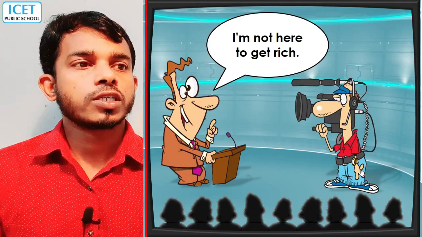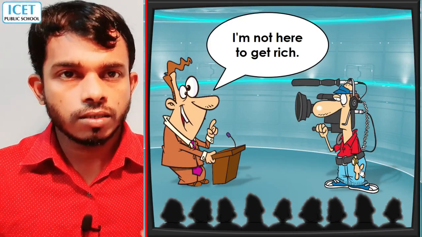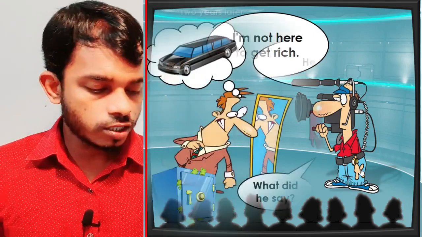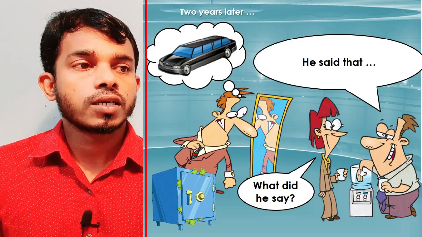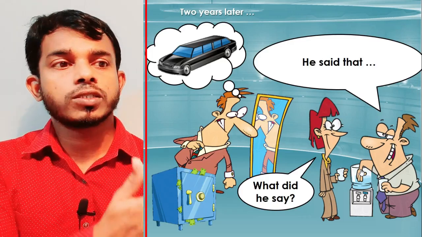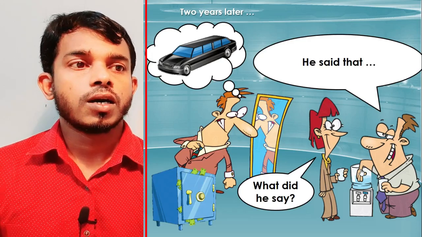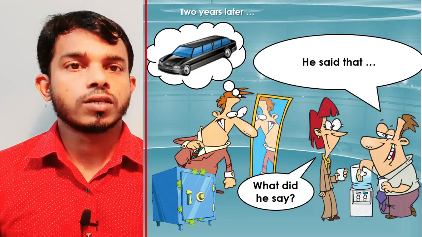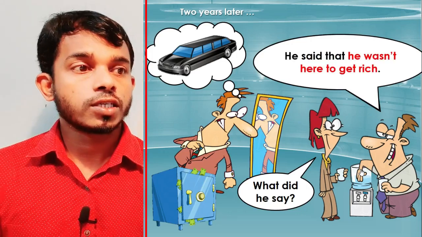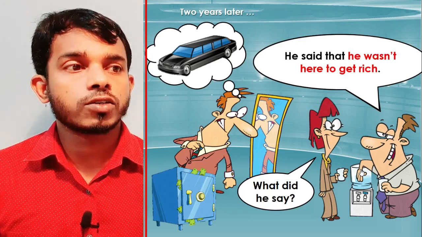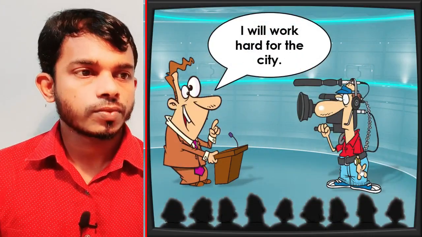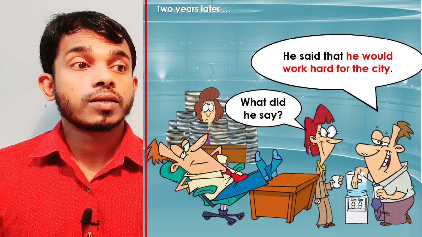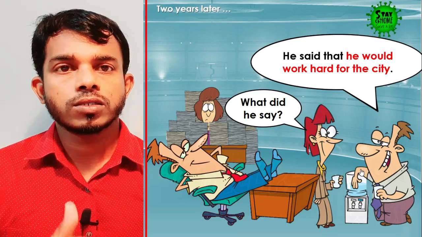Now, I am not here to get rich. I am the candidate, I am the president. I am here not to become rich, not to get rich. So what did he say? You see, in that picture, he became rich, with a luxurious car and a locker and all. He became rich. Now he said that he wasn't here to get rich. So, I will work hard for the city. Then he said that he would work hard for the city.